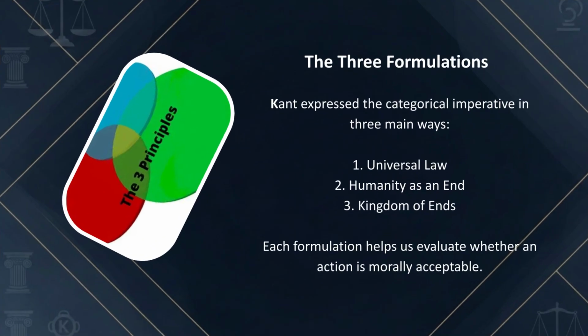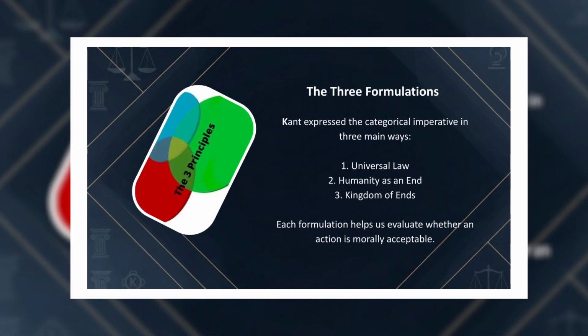Kant expressed the categorical imperative in three main ways, or formulations. 1. Universal law. Act only according to rules that could become universal laws. 2. Humanity as an end. Treat people as ends in themselves, never as merely a means. 3. Kingdom of ends. Act as if your behavior contributes to a moral community. Each formulation helps us evaluate whether an action is morally acceptable.